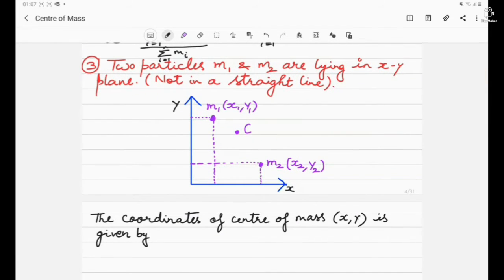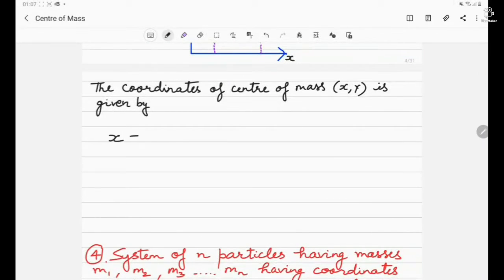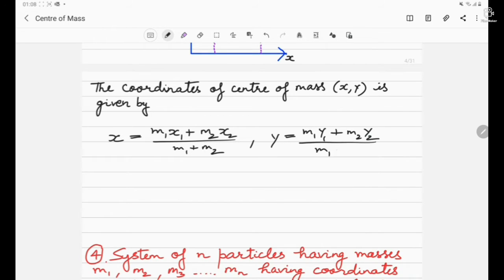That means the two particles are not kept in a straight line, they are somewhere in an xy plane. It means that we have to find out the y coordinate as well as the x coordinate. For the x coordinate we have already discussed. The x coordinate of the center of mass will be m1 x1 plus m2 x2 upon m1 plus m2. In a similar way we can find out y also, which will be m1 y1 plus m2 y2 whole divided by m1 plus m2. So this way we can find out x and y coordinate.